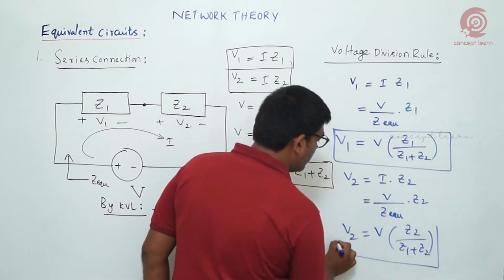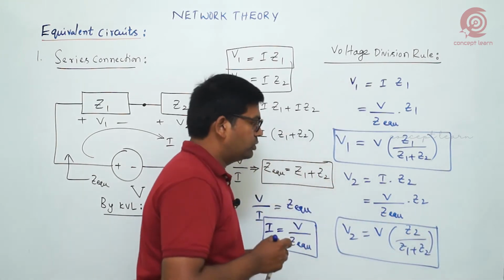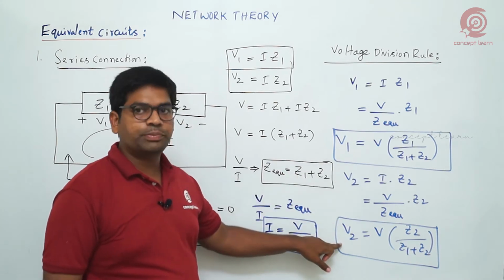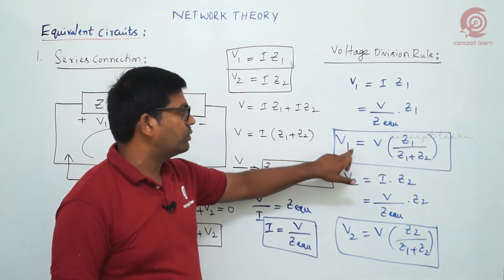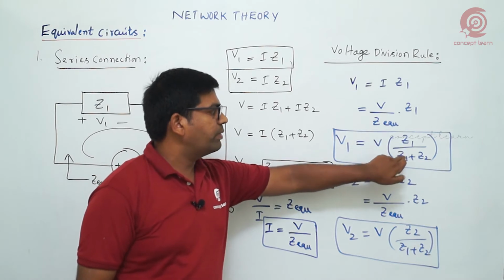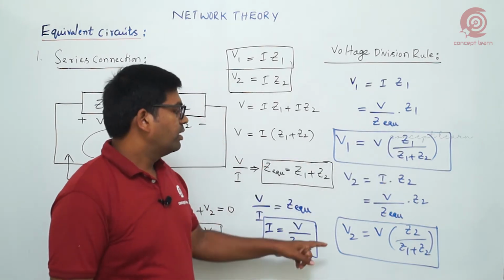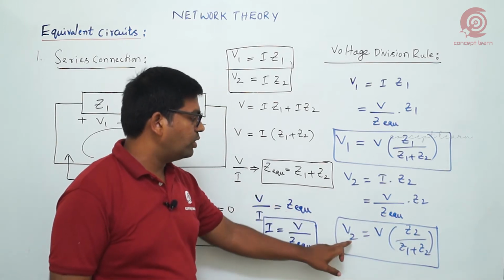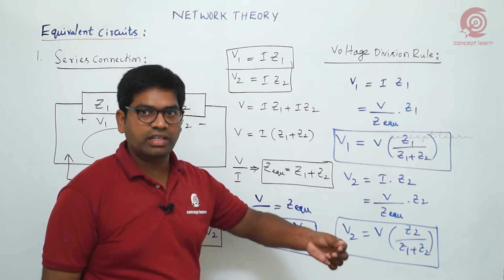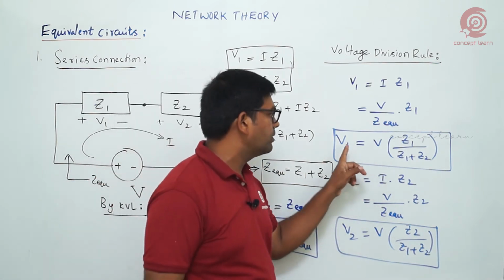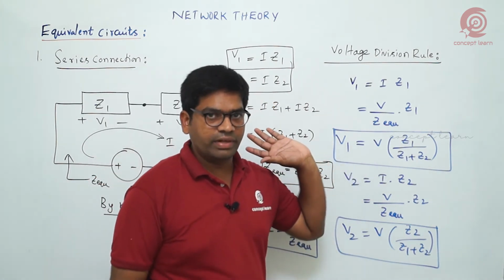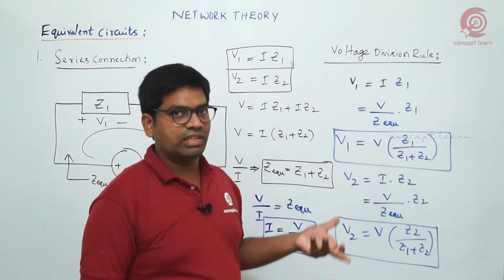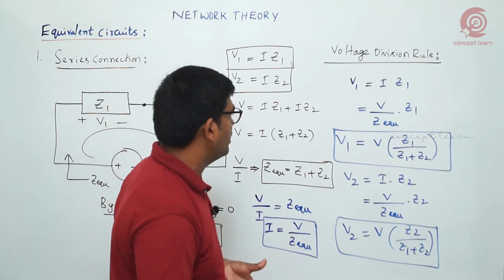So what can you comment based on these two expressions? Voltage division takes place based on the corresponding impedance. V1 is equal to V into Z1 by Z1 plus Z2, and V2 is equal to V into Z2 by Z1 plus Z2. Voltage division is based on the corresponding impedance. Why do we say corresponding impedance? V1 is the voltage across the impedance Z1, so Z1 by Z1 plus Z2 into the supply voltage is giving that. Based on that only we are making that statement.